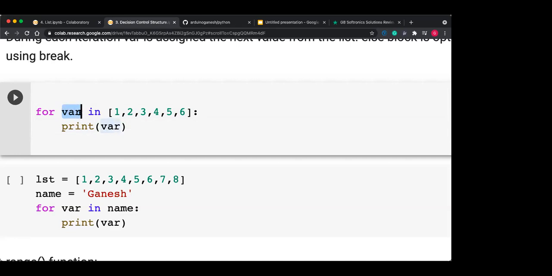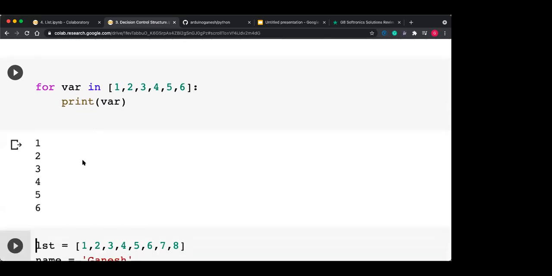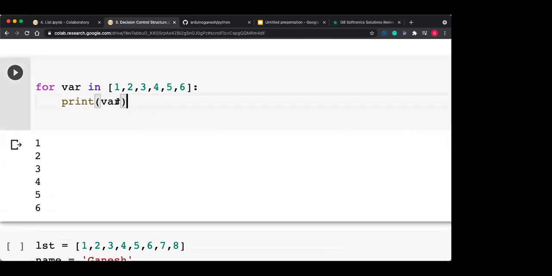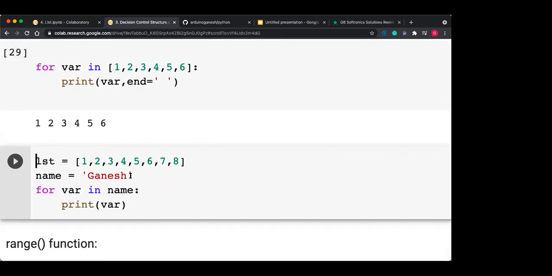So firstly var is assigned to 1, second time var is assigned to 2, third time var is assigned to 3, then 4, like that. So when I run this program, I'm getting the output as 1 2 3 4 5 6 in a vertical manner. Why? In one column only, because \n is the default end. But if I put end equal to space, then it is printed as 1 2 3 4 5 6. Yes, getting this?